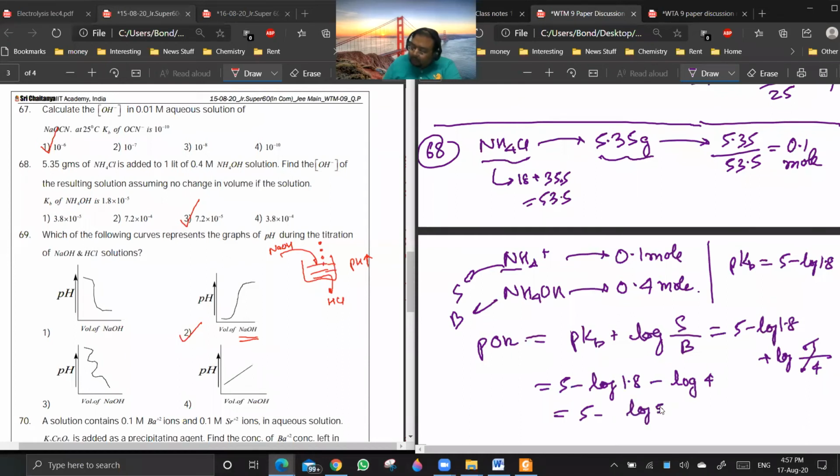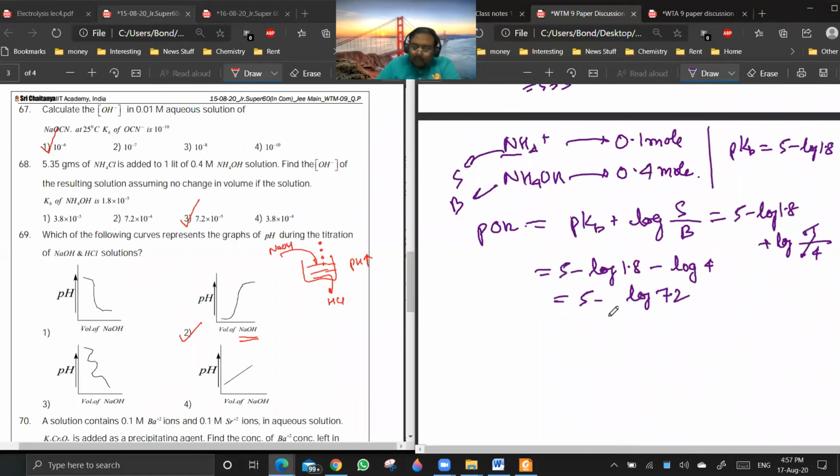Kb is equal to concentration of NH4 plus into concentration of OH minus by concentration of NH4OH. From that also you can do it, you'll get the same answer. So concentration of OH minus is 7.2 into 10 power minus 5.